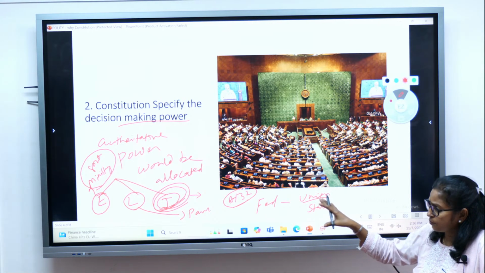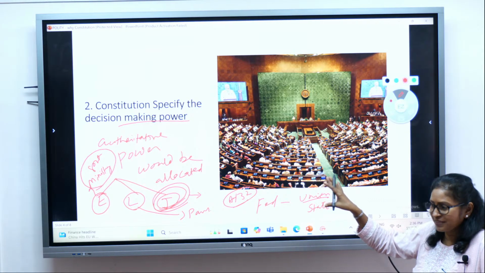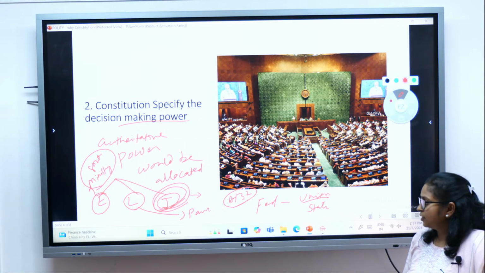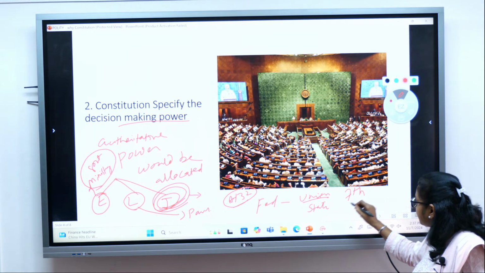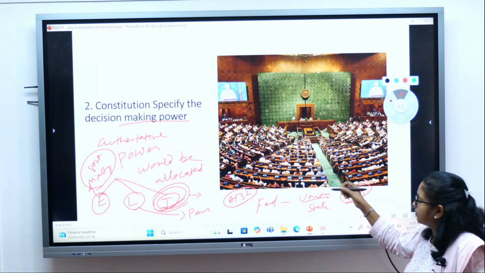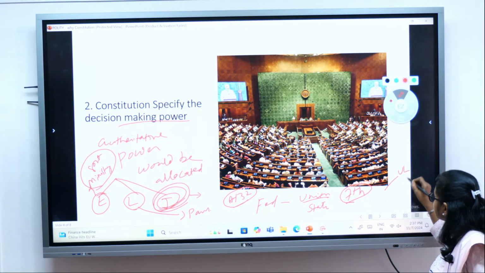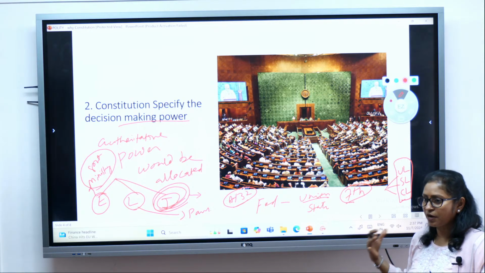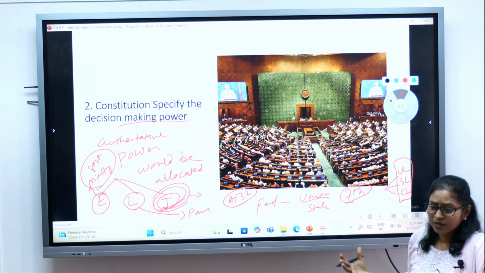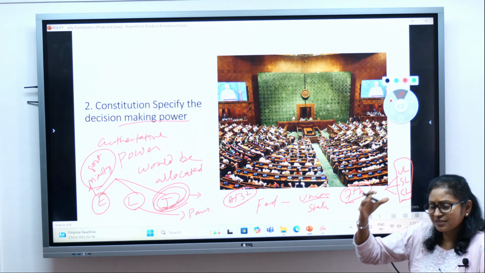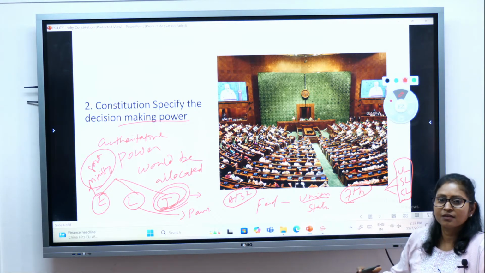So this is how, I hope you understood, the constitution specifies the decision-making power and also how the powers will be allocated. Like in the 7th schedule, India being a federal country, the power is distributed between the union and the states. In the 7th schedule, there is a union list, a state list, and a concurrent list. These specify who has what power: the power of the union, the power of the state, and the common power between the center and the states in the concurrent list. All these things are specified in the constitution.